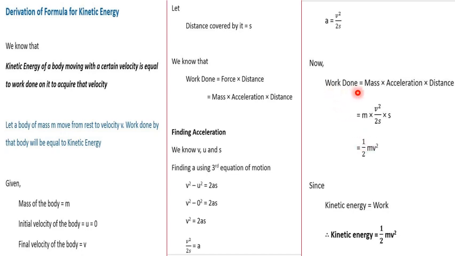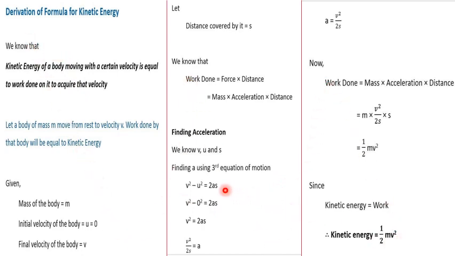And what is the work done here? It is kinetic energy. So kinetic energy is the work. So kinetic energy is going to be half mv square. So this is how you derive the equation of kinetic energy using the third equation of motion. So this derivation can be asked for 3 marks. You are going to write all these in detail whenever you are doing any derivation.